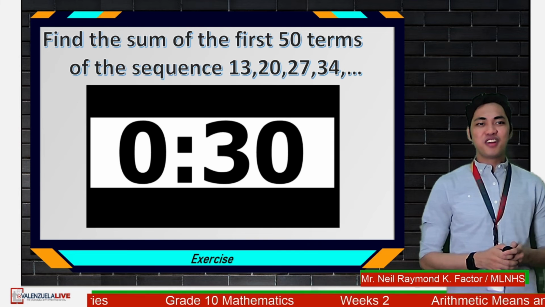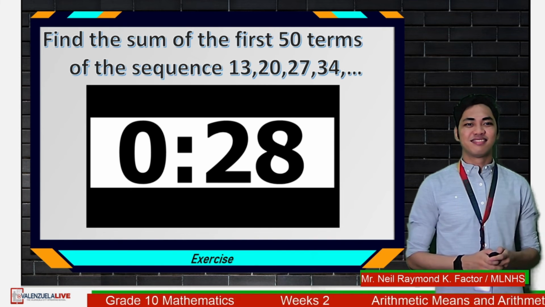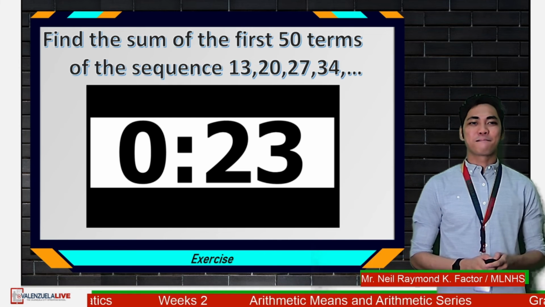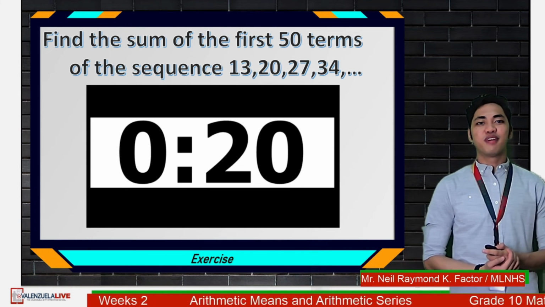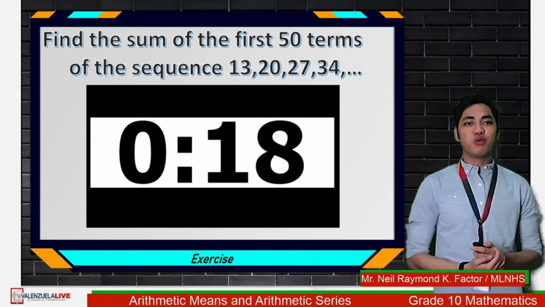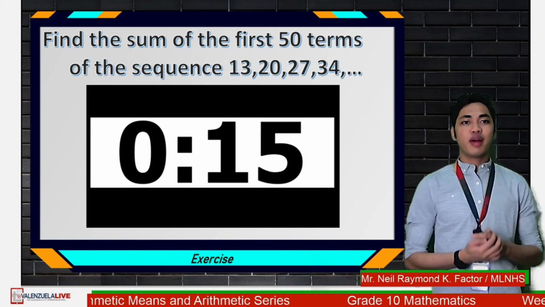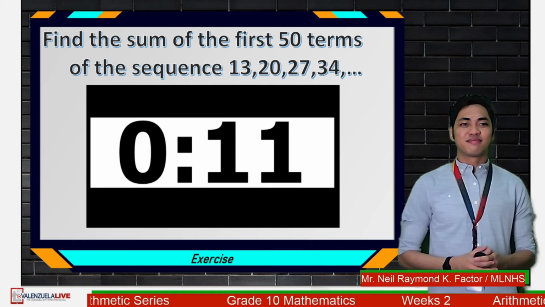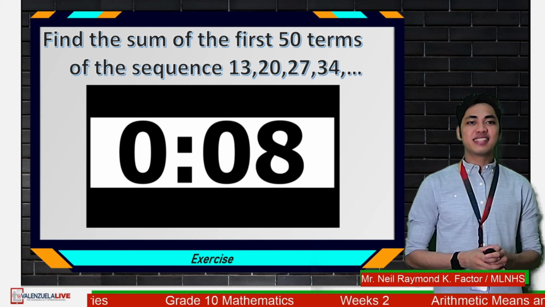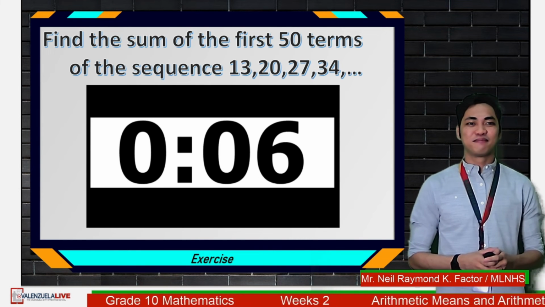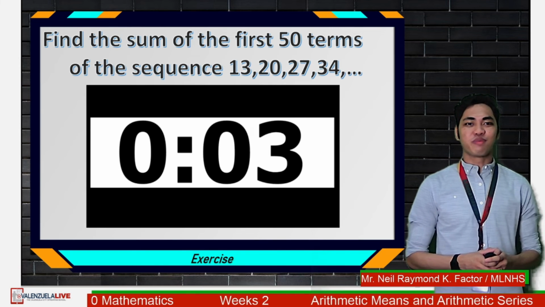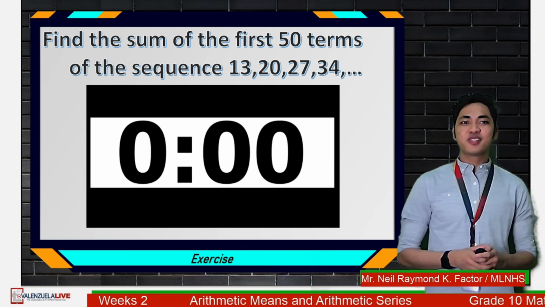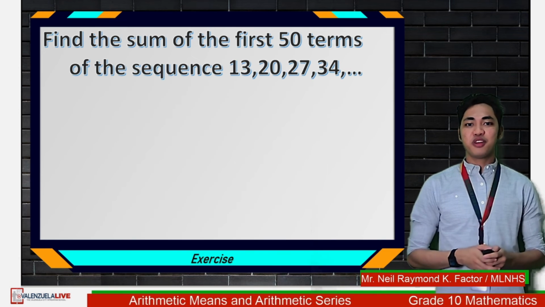You can do it, my dear grade 10 learners. You still have 25 seconds. Find the sum of the first 50 terms of the sequence 13, 20, 27, 34, and so on and so forth. Last 8 seconds. All right, your time is up. I hope that you have commented your answers.